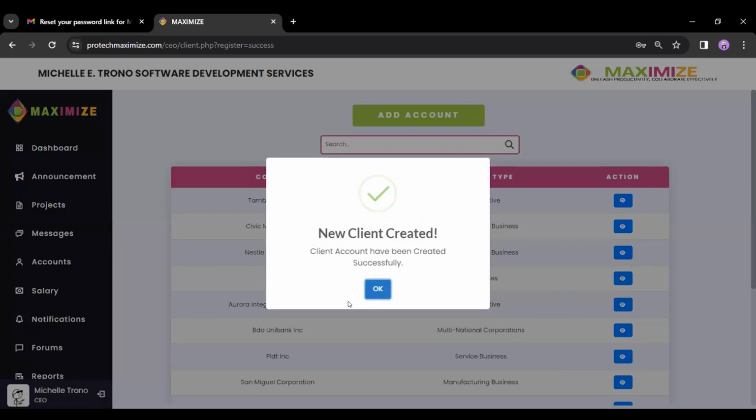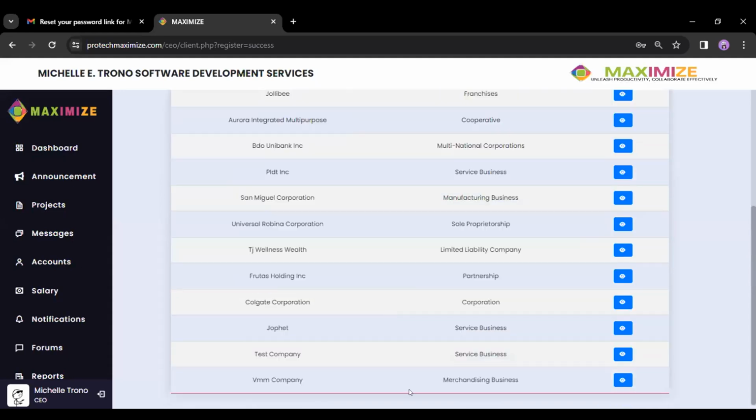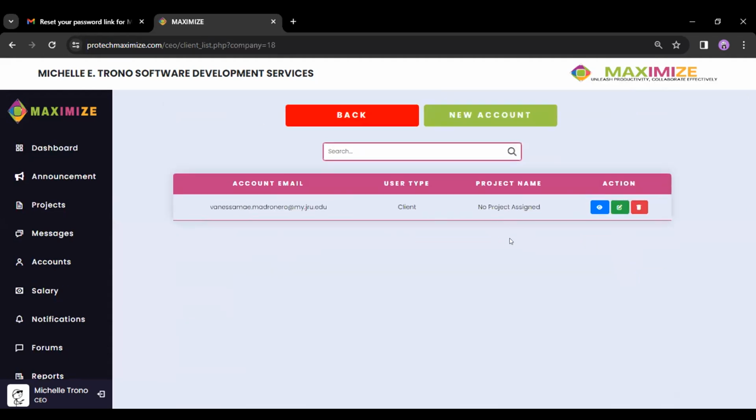Again, if we go to the bottom part of this, there is the VMM company, and when we click it, there is our created account. So we can add a new account there if we want to add another representative for the said company.